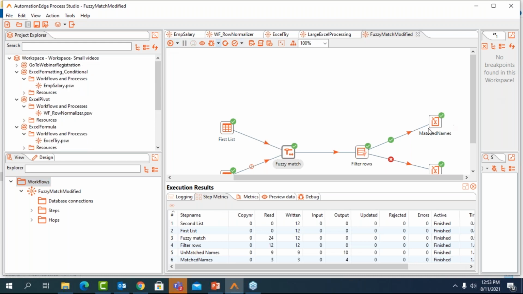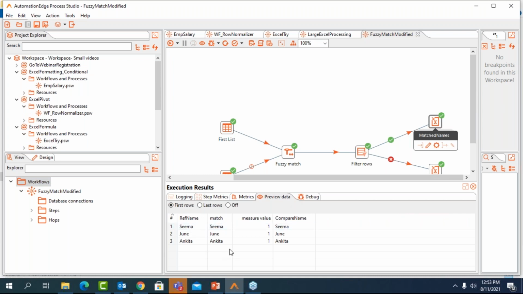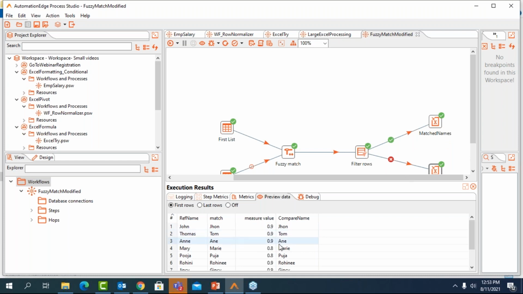I will also show you how to get the outputs. In the matched names, you can see if I preview the data, you have names that exactly match, which is having a measure value of 1. And in the unmatched names, you can look at the measure value. So John and John were having different spellings, and that is why they have a measure value of 0.9. As you go down, you can see all the measure values and the names that were matched together. So this is how you can match together names, or you can match together policy numbers, phone numbers, or any field that you want. Now, these were all processes that I showcased to you from the Process Studio.